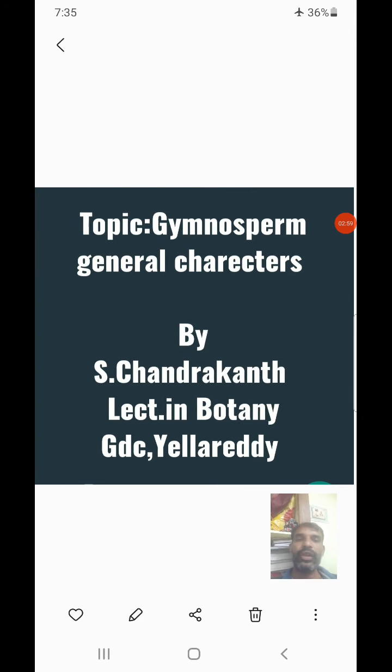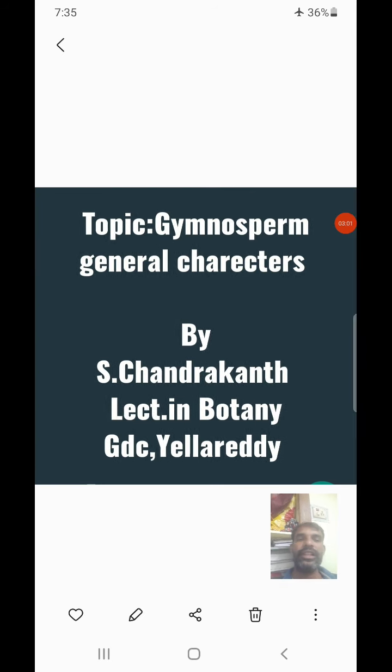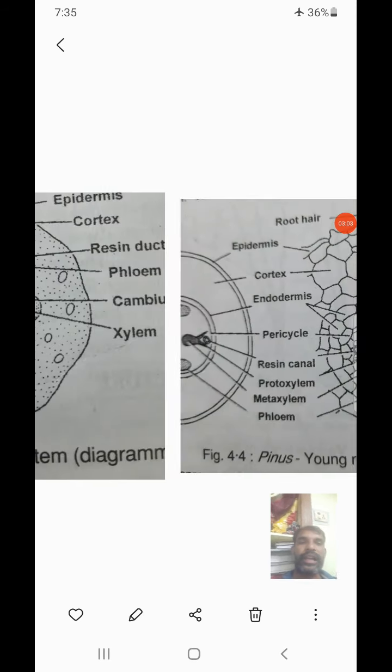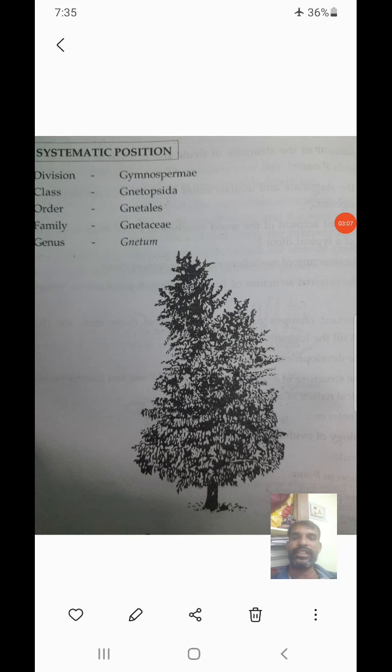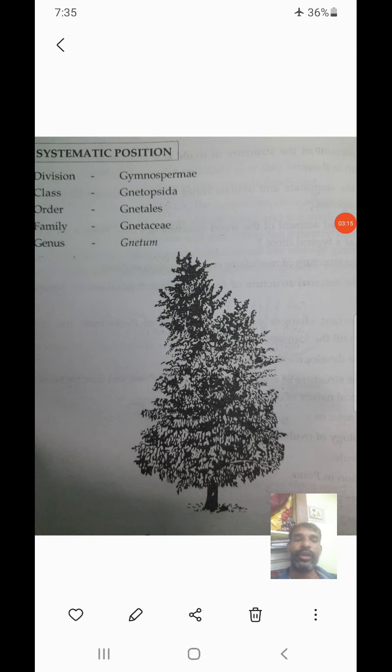Now I will go with the external characters of the gymnosperms. Now I can show the structure of a common gymnosperm plant. This is the best example, Gnetum, and this plant shows very hardy wood. So the external plant body is a sporophytic plant. What is sporophytic and gametophytic? Sporophytic is nothing but the plant that produces only spores, that is microspores and megaspores.